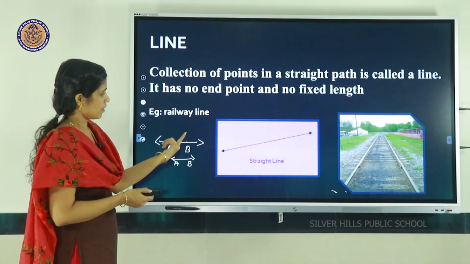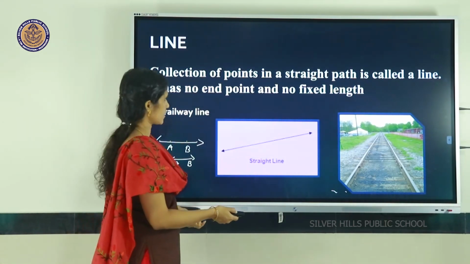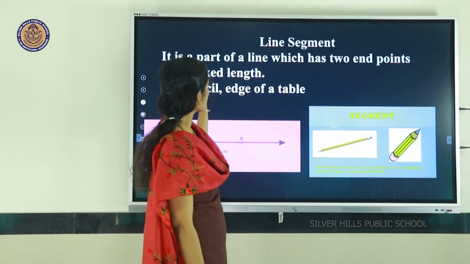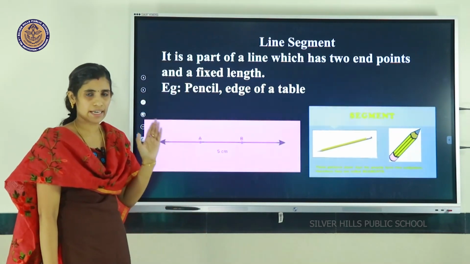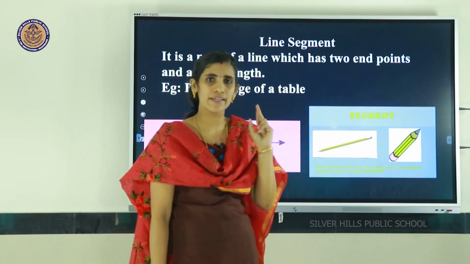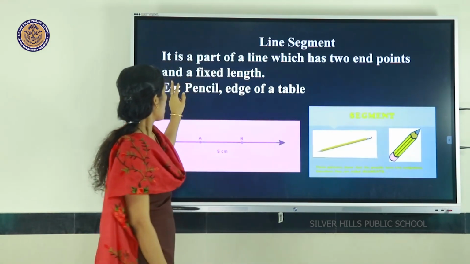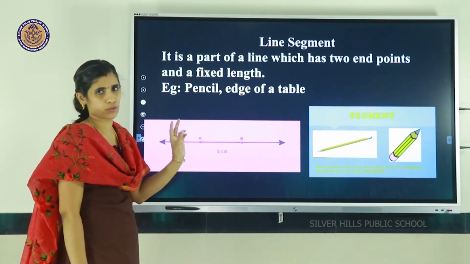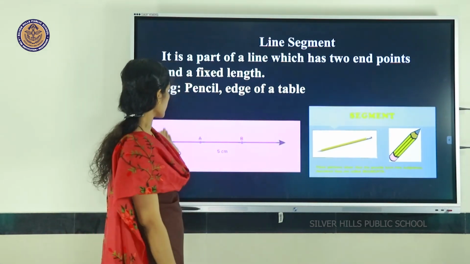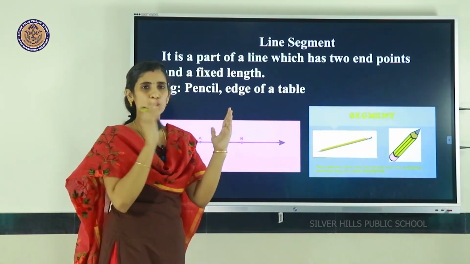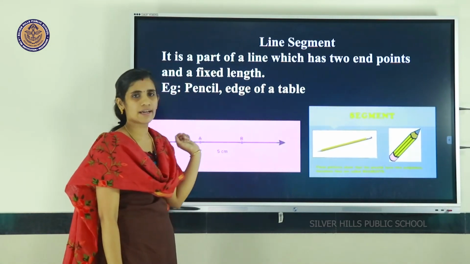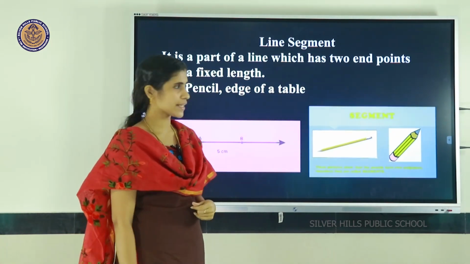So next we will go to the next section, that is line segment. What do you mean by a line segment? A line segment is a part of a line. It has 2 endpoints. That's why it has a fixed length also. Many examples can be seen in our daily life situations, that is a pencil, because the pencil has 2 endpoints. Another example is the edge of a table. Both of these are considered examples for a line segment.